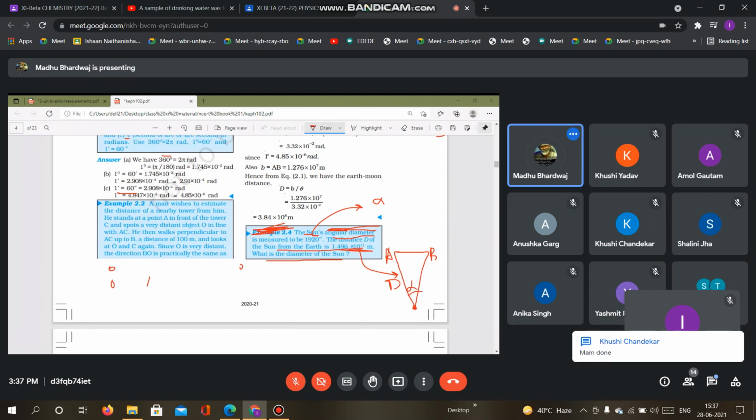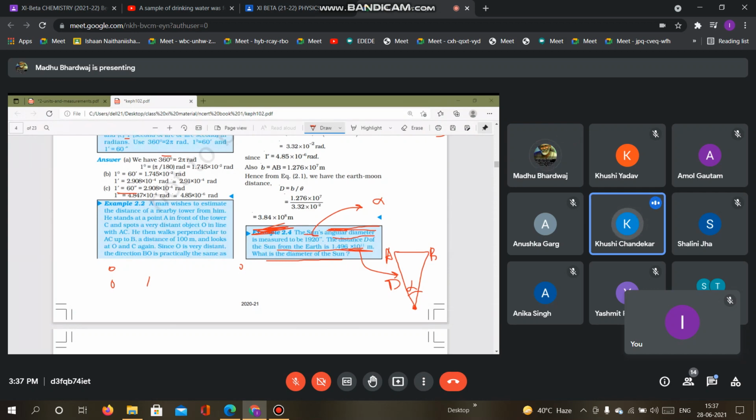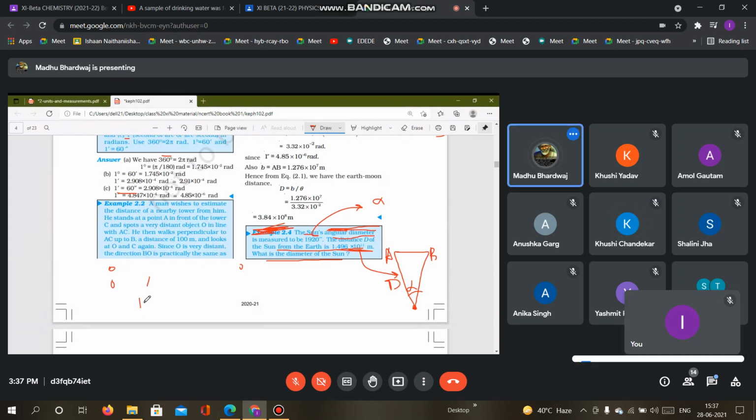Okay, beta. Tell me the answer, Khushi. Ma'am, 1.39 into 10 to the power 9 meter. 1.39 into 10 raised to power 9 meter. This you are saying now, beta? Yes, ma'am. Okay. Let us wait for Shalini also and Khushi Yadav also.